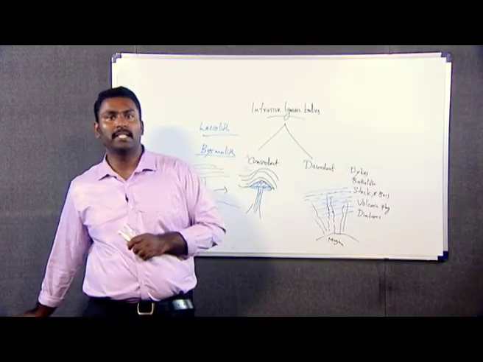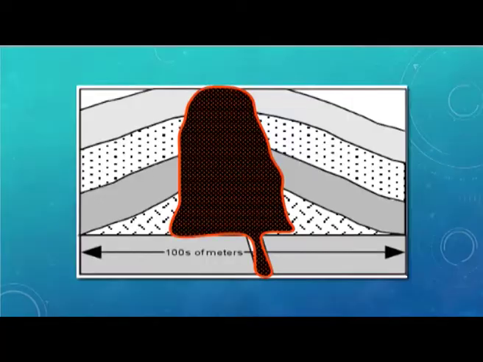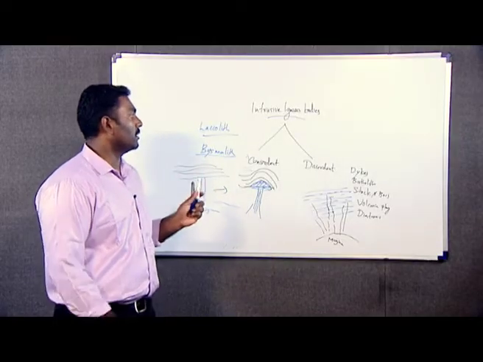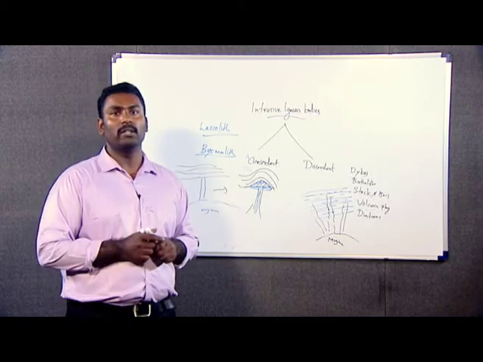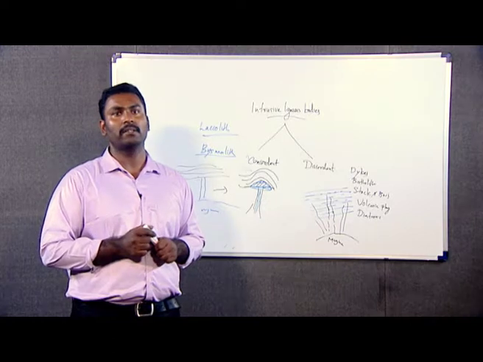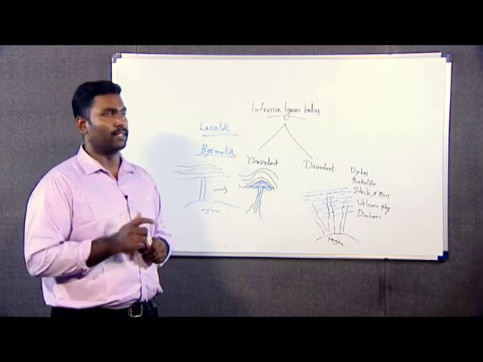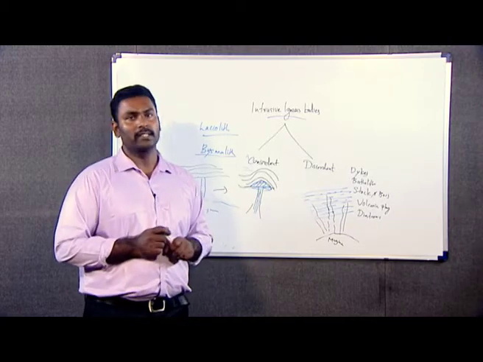Now, the next one is bysmalith. As I mentioned earlier, bysmaliths are cylindrically shaped bodies. As you can see in this figure, they partially cut across the overlying rocks. They won't fully cut across the rocks. If they fully cut across, we call them discordant bodies, but here they are concordant bodies because they are not fully cutting across, but partially cutting the overlying strata. This is bysmalith. So, these are the important concordant igneous bodies as we have seen here: sill, phacolith, lopolith, laccolith, and the variety of laccolith, that is bysmalith. Now, we are going to discuss the discordant bodies.